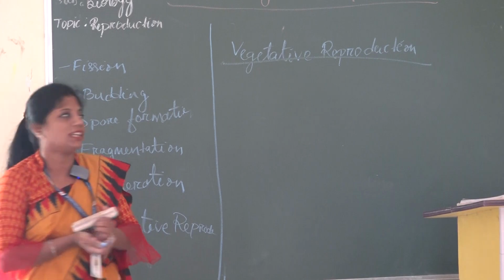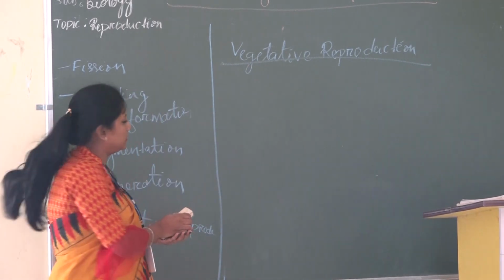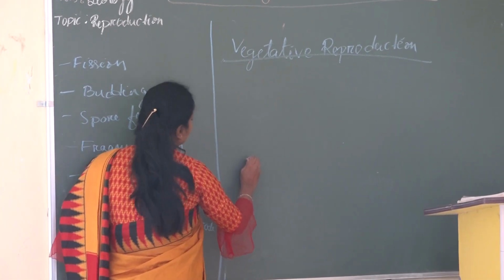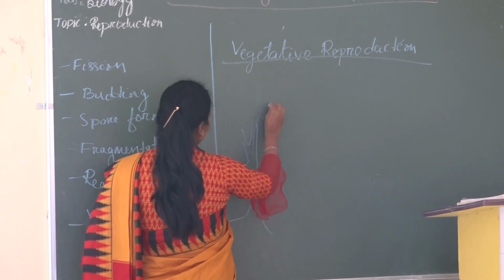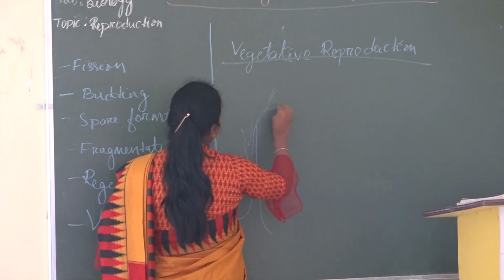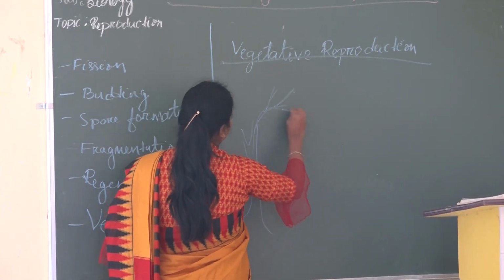So as the term says, vegetative reproduction. If I draw a diagram of a plant, let it be, okay. So it has a stem, yes or no?